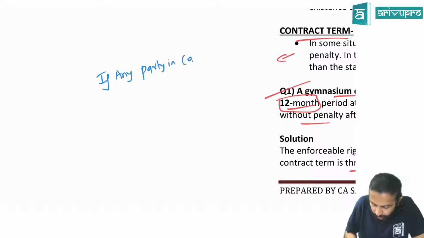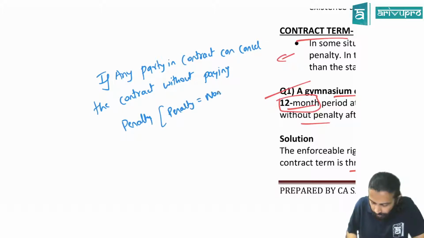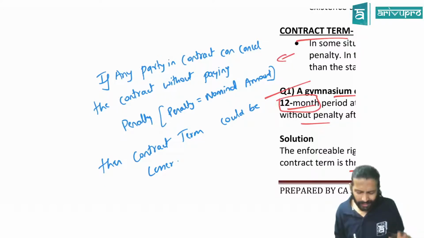Okay. If customer, or you can write if any party in the contract can cancel the contract without paying penalty, or penalty is nominal amount, then contract term could be lesser. This is okay? Okay. If any of them can cancel without any penalty.